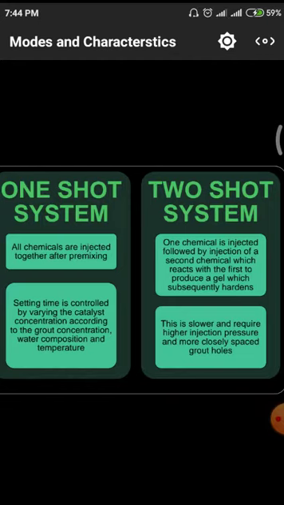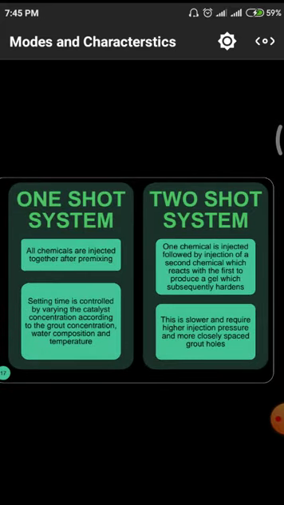In the one-shot system, what we are doing is, two materials are mixed preliminarily, and then we are pumping them with the help of external pressure pumps. But in the case of two-shot systems, we are not mixing the materials. In the preliminary stage, we are pumping one fluid. After some time, we pump another material with some pressure, and then those two materials mix and strengthen by forming these bonds. This is the difference between a one-shot system and a two-shot system.